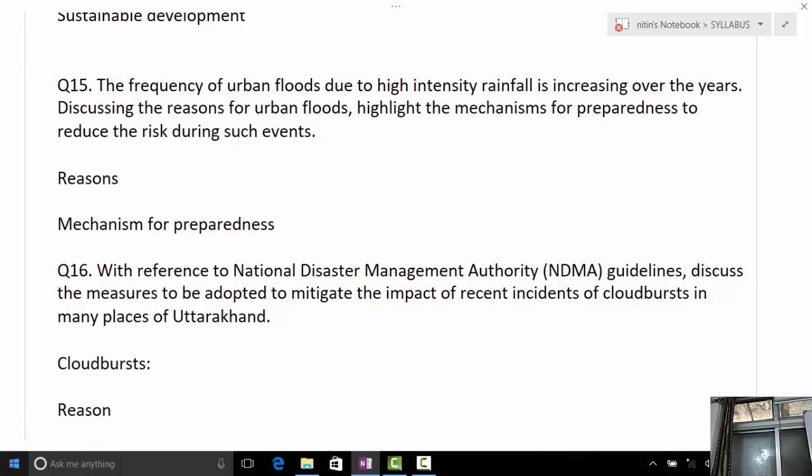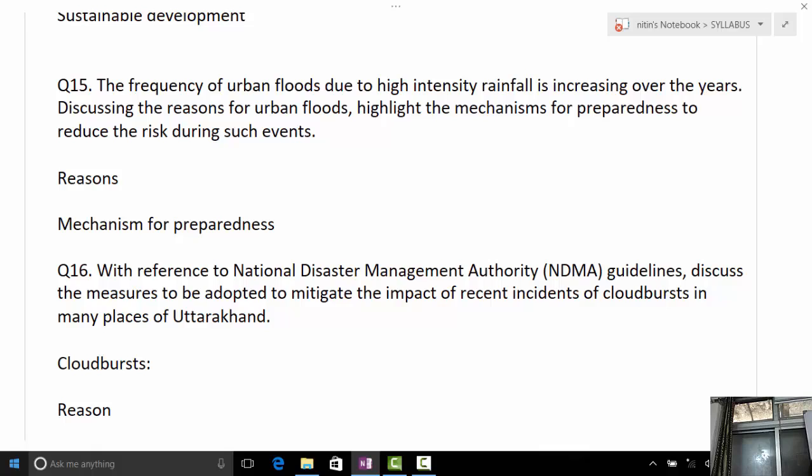Okay, I'll quickly add certain more points. One is concretization of the roads. With concrete roads, what actually happens in cities is that the speed of the flow of water increases, and water is not able to infiltrate into the ground. Then you write about urban local bodies and how their work is ineffective.